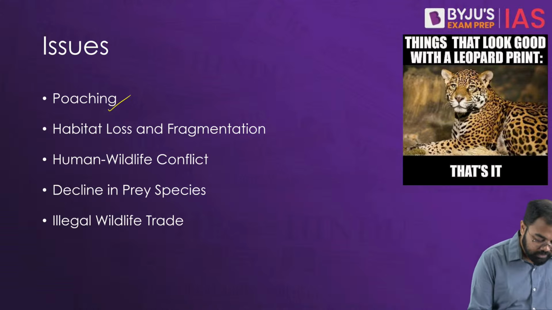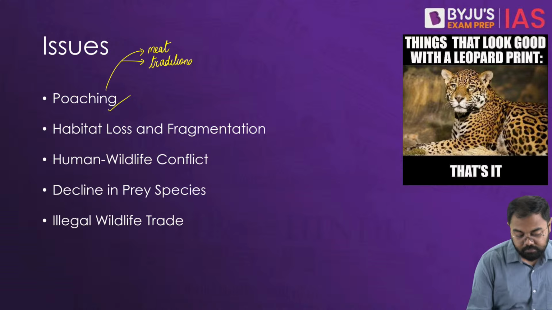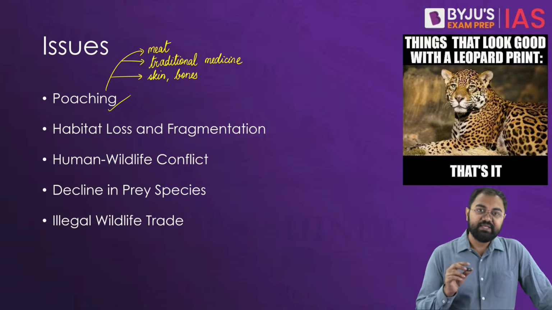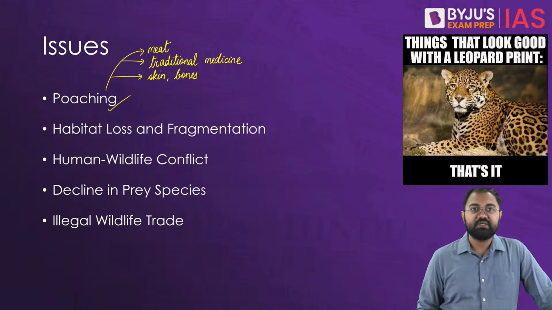So poaching happens for their meat, for traditional medicine, then their skin, their bones, and even other body parts as well. So that's why we see that they become widely hunted in this particular scenario.